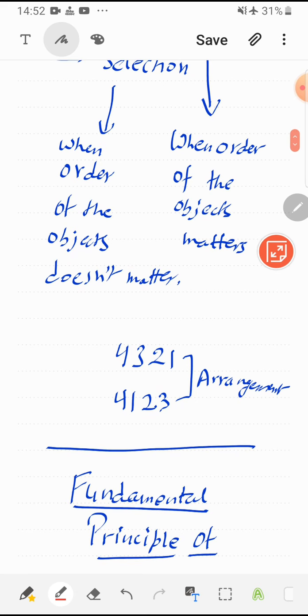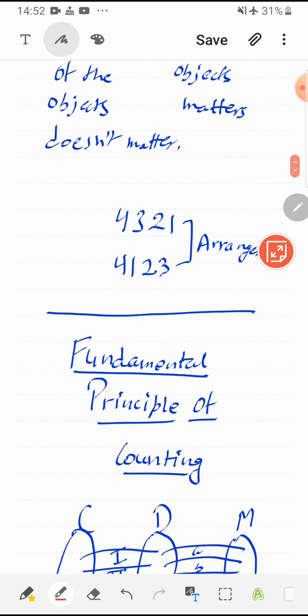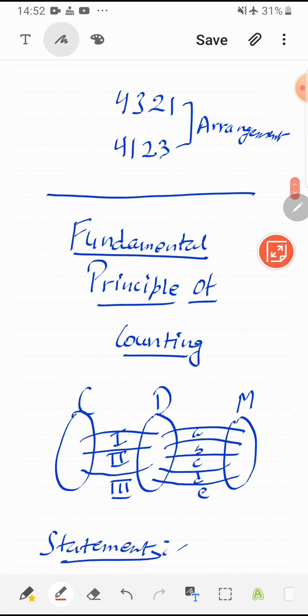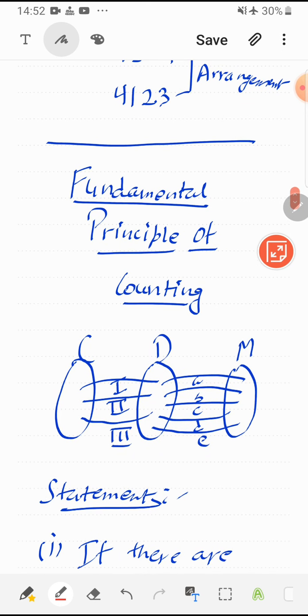Before learning their formulae and concepts, let us discuss a very important thing called the fundamental principle of counting. As the name suggests, it is a fundamental principle of counting, so it is very basic and it will be applied to every question of this chapter. To understand this, let us think of a situation. Suppose we have to go from Chandigarh to Mumbai via Delhi. There is no direct flight from Chandigarh to Mumbai, and from Chandigarh to Delhi there are 3 flights, and from Delhi to Mumbai there are 5 flights.